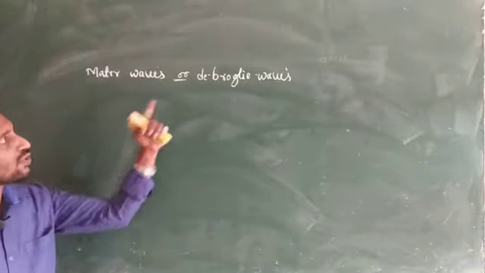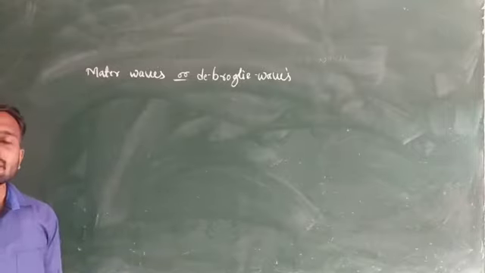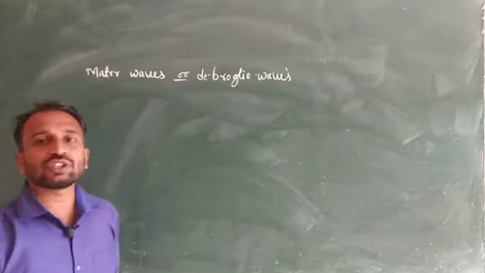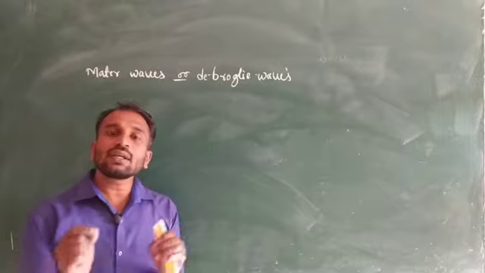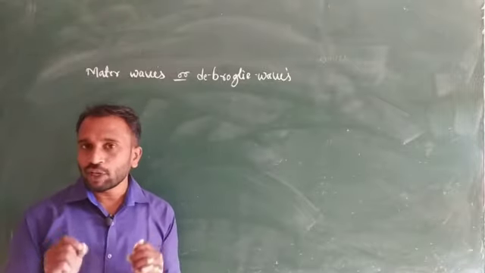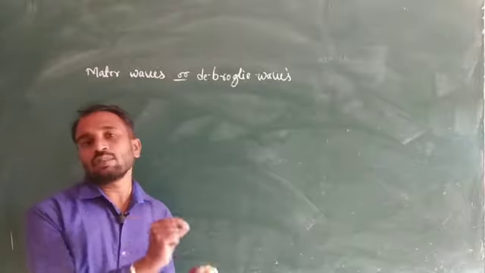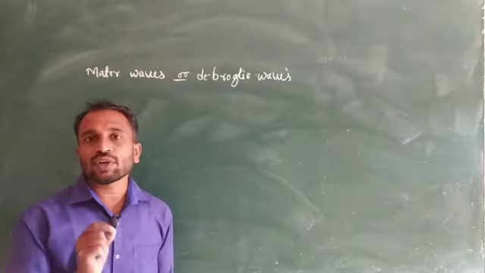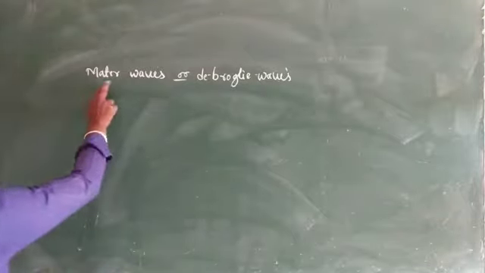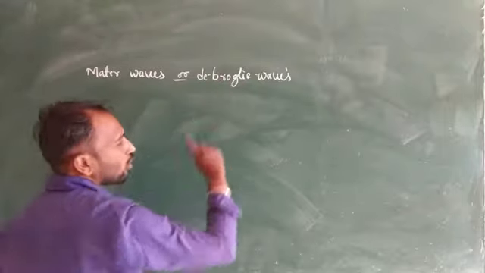So matter waves or de Broglie's waves means the wave associated with a moving material particle. Those waves we consider matter waves or de Broglie's waves.